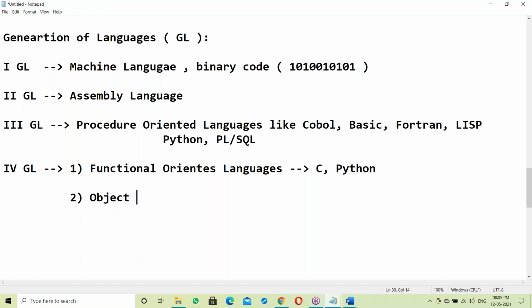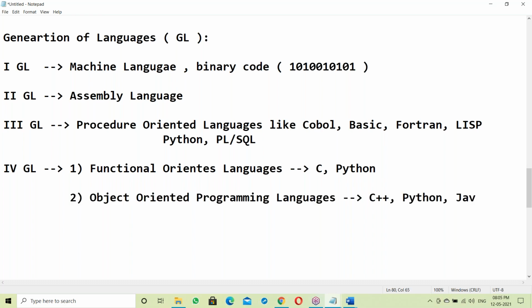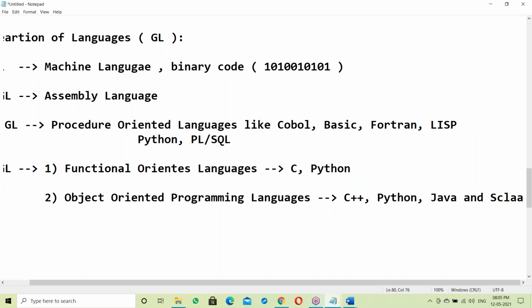Next, the second one: object oriented. Object oriented programming means OOP languages. These are like Java, C++, Python, and Scala. These are object oriented.